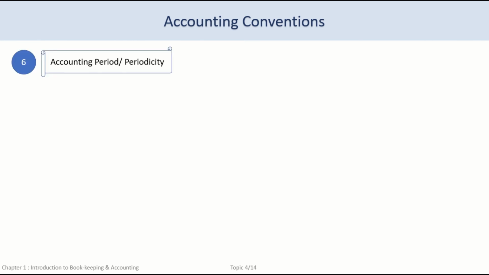The next accounting convention is the accounting period or periodicity principle. In the going concern principle, we have learned that a business is set up for life. There is no intention of closing it down. The intention is to carry on the business year after year. If that is the case, when do we measure the success of the business? We cannot just wait till the end of the entire lifetime of the business to finally measure its success or failure. We need to measure its performance on an ongoing basis.